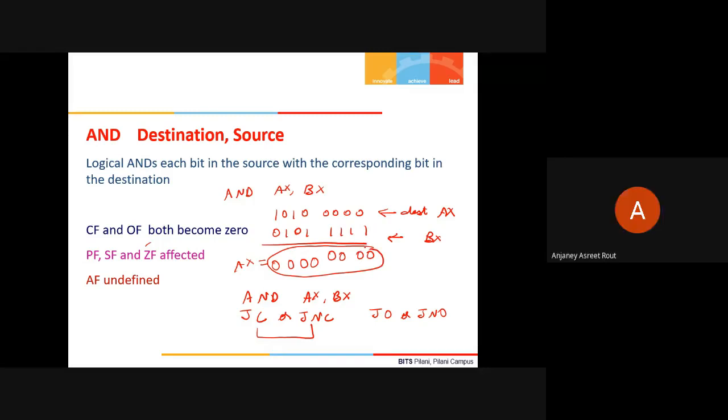Why only zeros once again? What was the result of the AND? 0 AND 0 is 0, 0 AND 1 is 0. Okay, got it. Right. Okay. Fine.